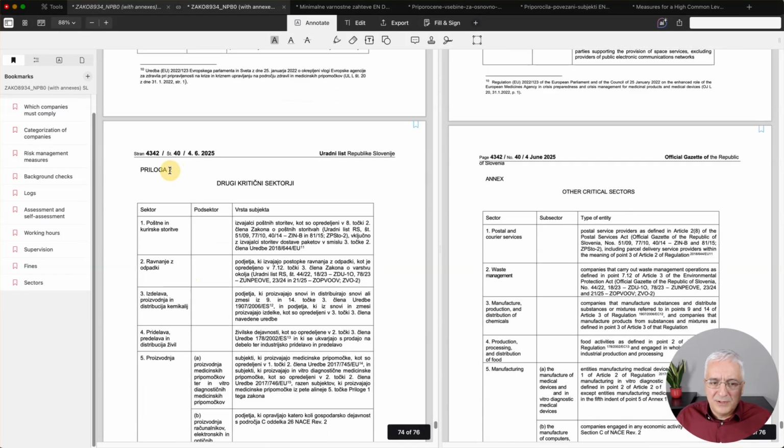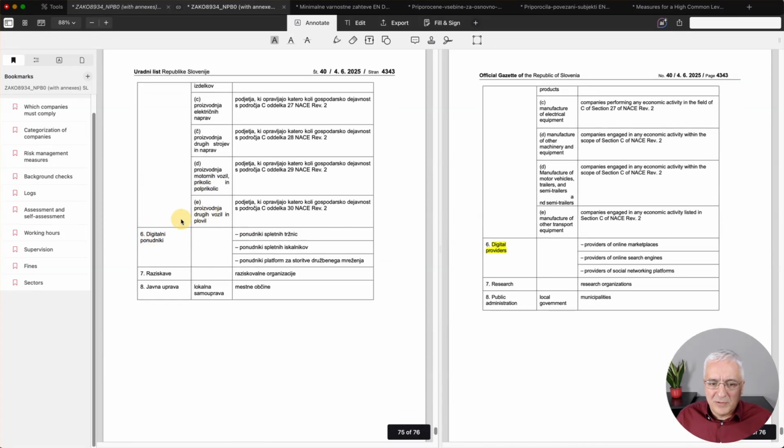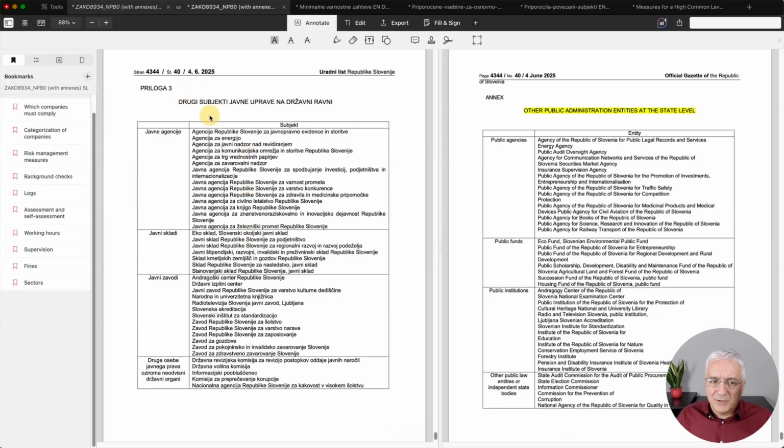And when we scroll down, you see this Annex number 2. These are other critical sectors. And as you can see here, also these digital providers. So this is the third out of these 3 sectors that are covered by the CIR, the Commission Implementing Regulation. And then at the end, you have some specification in this Annex 3 of what kind of public administration entities also need to comply with this NIS2 law.